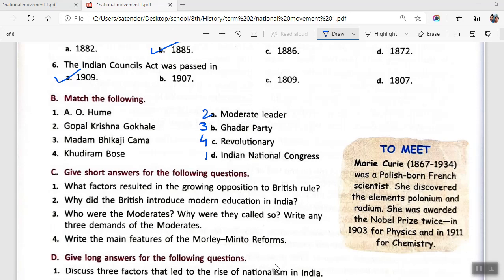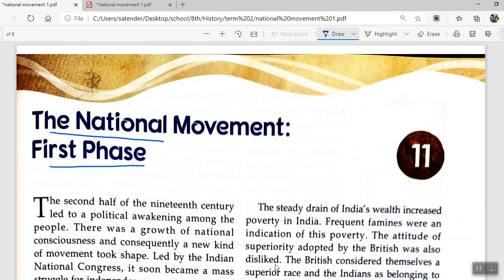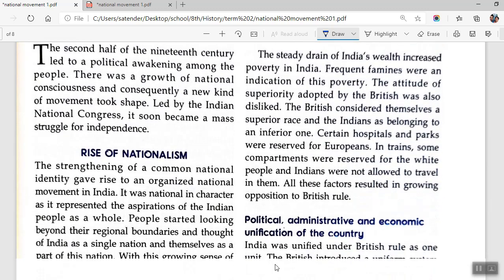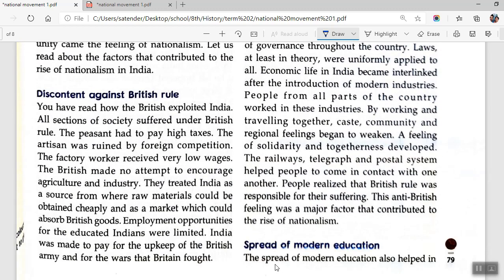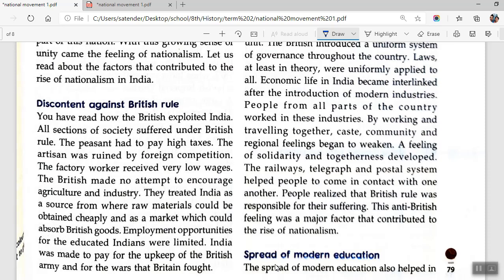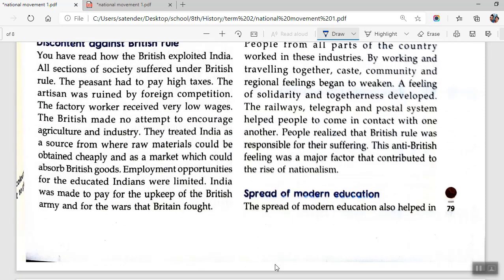Now moving on to section C, that is short answer questions we have. Give short answers for the following questions. Question number 1 says, what factors resulted in the growing opposition to British rule? For this, we just come to the first page of the chapter. Contributed to the spread of education.